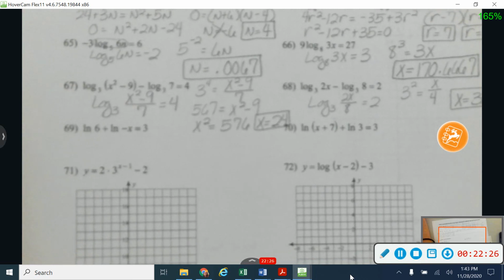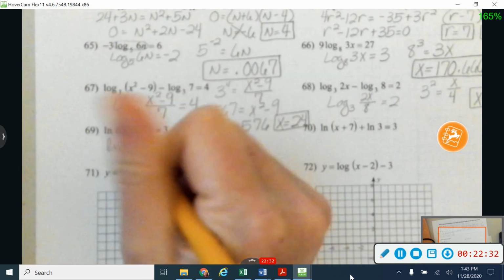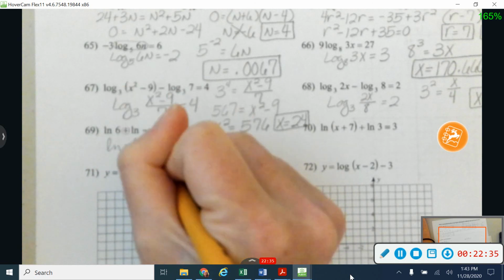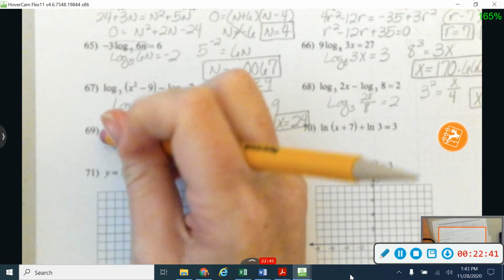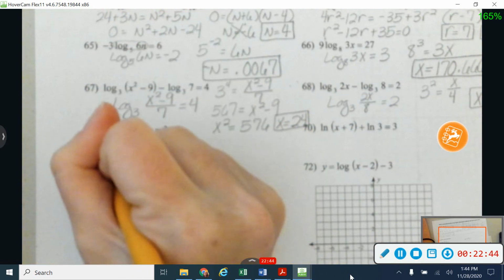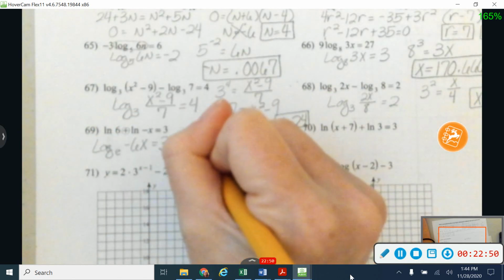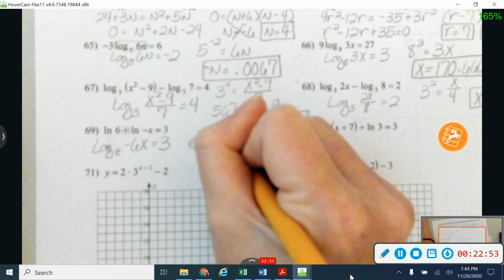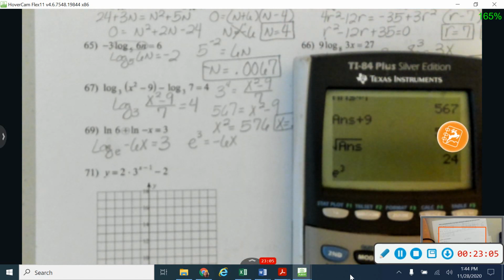Okay, natural logs work the same way. This time, though, we are adding in between them. I can condense to a single log, adding by multiplying things together. So that's going to give me negative 6x is equal to 3. And I could go ahead and also say that a natural log is the same thing as a log with a base of e. Let me go ahead and change that into a log with a base of e. So that's going to be e to the third power is equal to negative 6x. And e is also a button in our calculator. It's going to be right here above the natural log, right there. So I'm going to do second e to the third power. And then I'm going to divide that by negative 6.